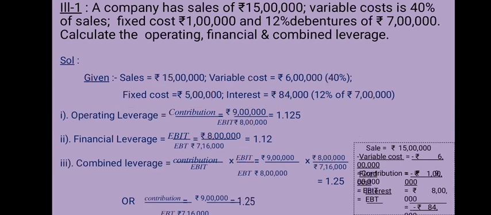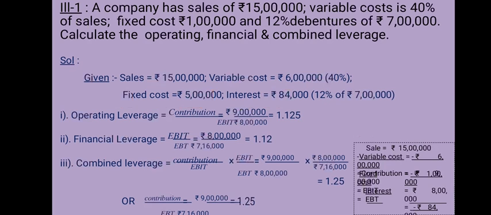A company has sales of rupees 15 lakh. Variable cost is 40% of sales. Fixed cost is rupees 1 lakh and 12% debenture of 7 lakh. Calculate the operating, financial and combined leverage. What has been given? Sales 15 lakh, variable cost 6 lakh because 40% of sales, fixed cost equal to 1 lakh, interest equal to 84,000, 12% of 7 lakh which is debentures.